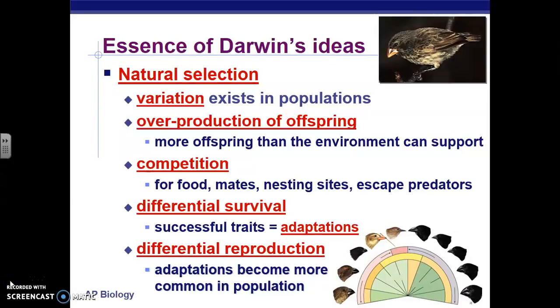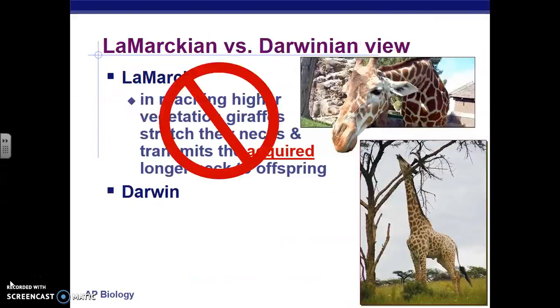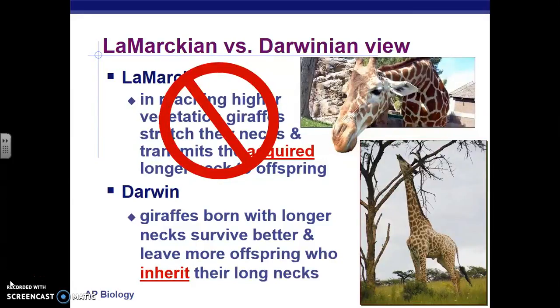These 5 postulates are extremely important for you to remember and apply to various populations. They're really extremely important to memorize. Another thing that's important is the difference between Lamarck and Darwin. Never say, the AP exam will tell you, that organisms evolve because they need the traits. Organisms evolve because the traits exist already in the environment due to variation.